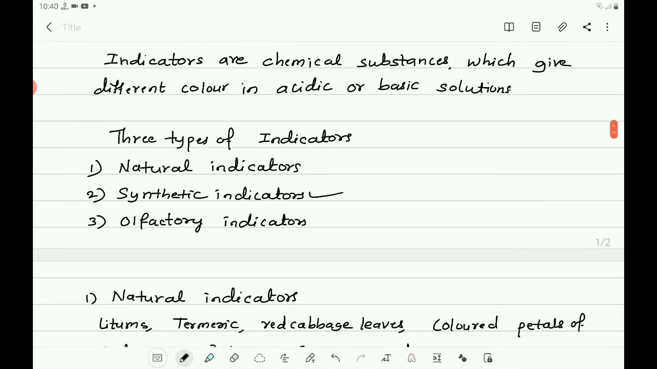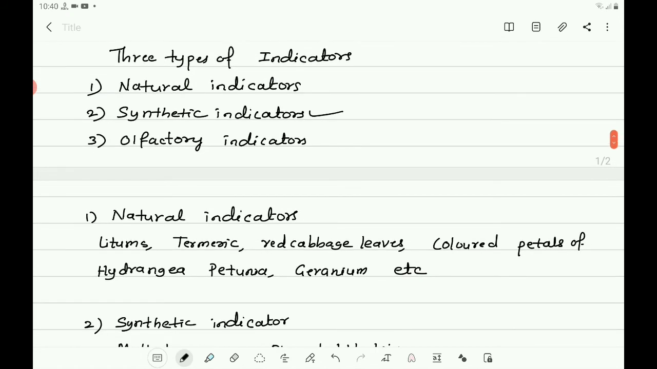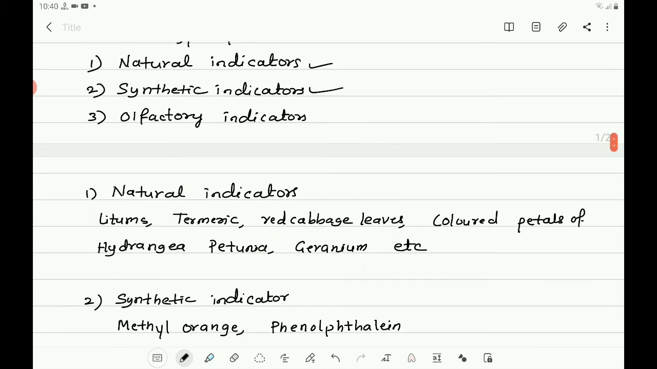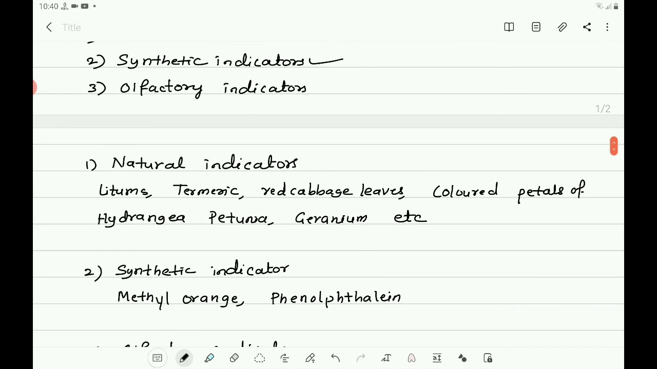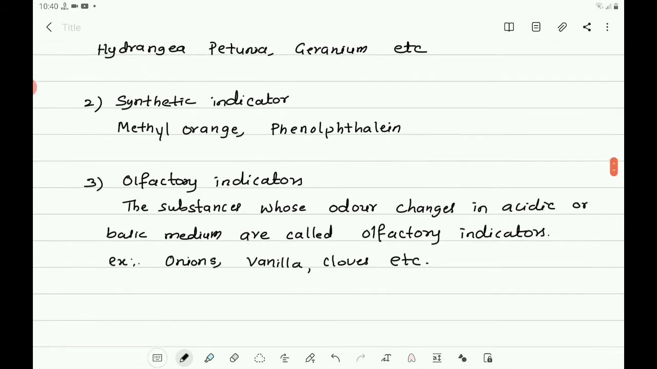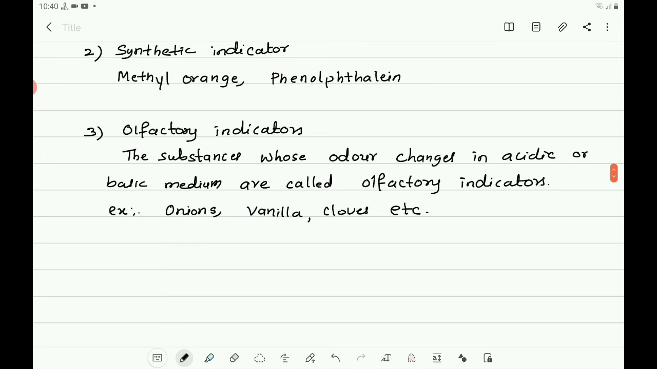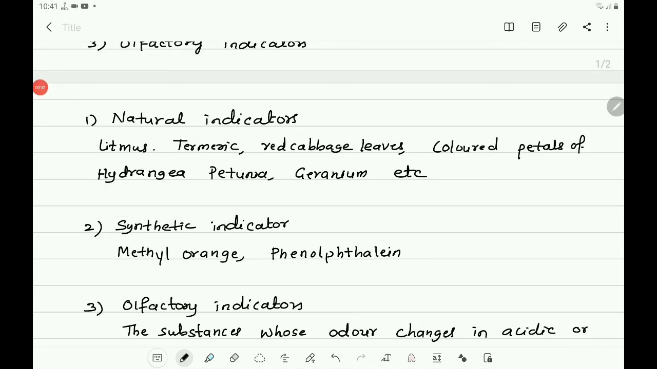So the three types are natural indicators, synthetic indicators, and olfactory indicators. Natural indicators are available naturally, and synthetic indicators are chemically synthesized. Olfactory indicators are the substances which change their odor in acidic and basic medium. So here some examples were also discussed. You know that acid changes blue litmus to red and base changes red litmus to blue. That is about the litmus. So litmus acts as an indicator and it originates from a plant.